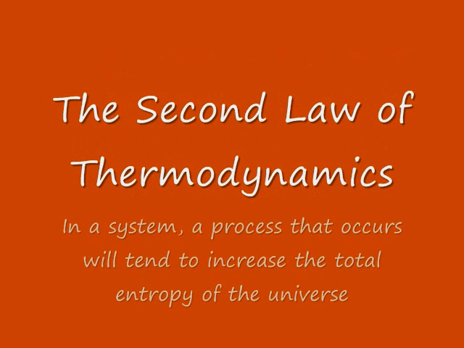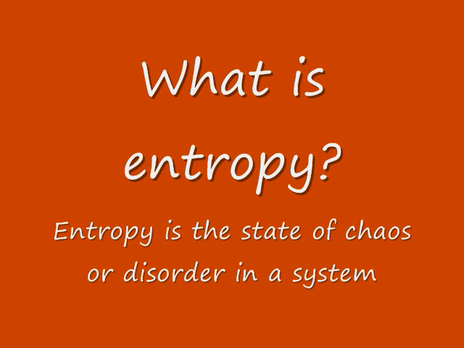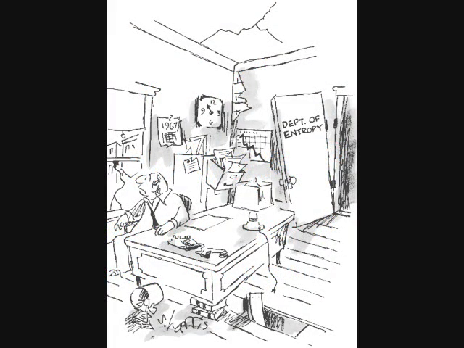The second law of thermodynamics states that in a system, a process that occurs will tend to increase the total entropy of the universe. But what is entropy? Entropy is very simply the state of chaos or disorder in a system. This cartoon is a good example of the idea of entropy, where you can see the room has become more disordered or more chaotic, and that's the natural state of things.